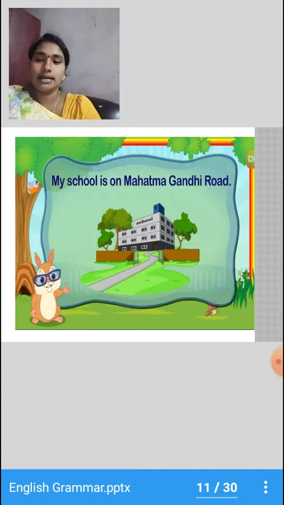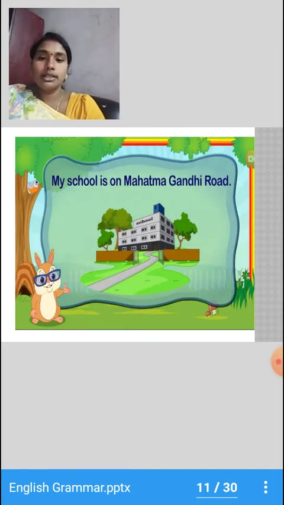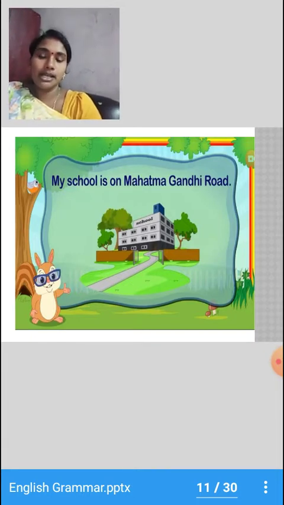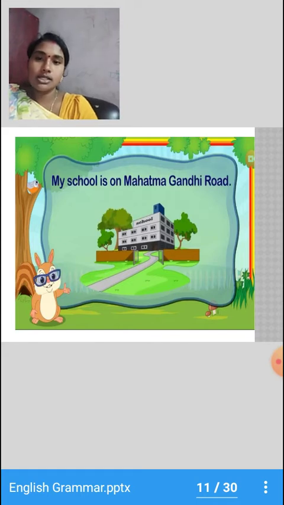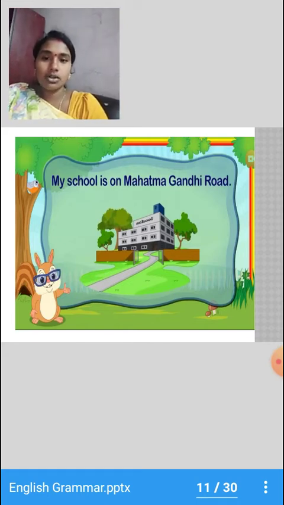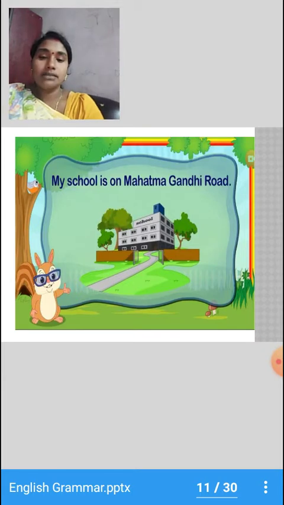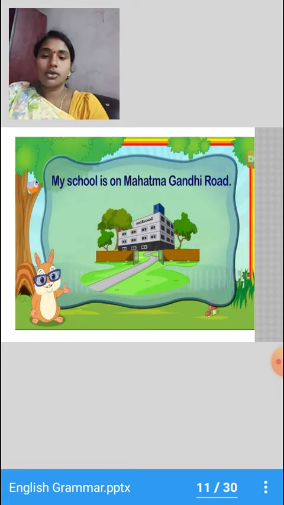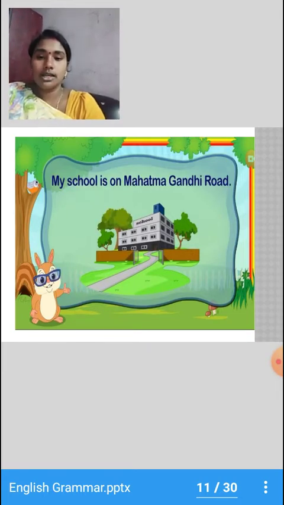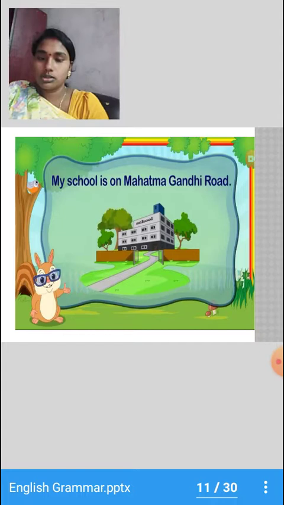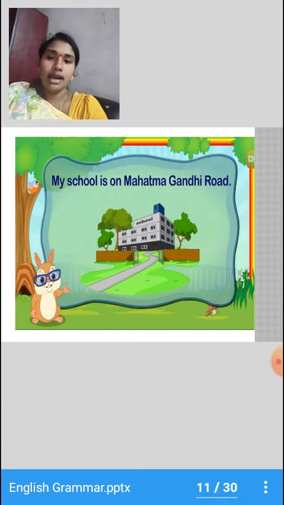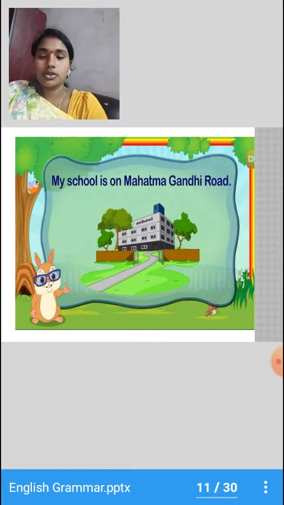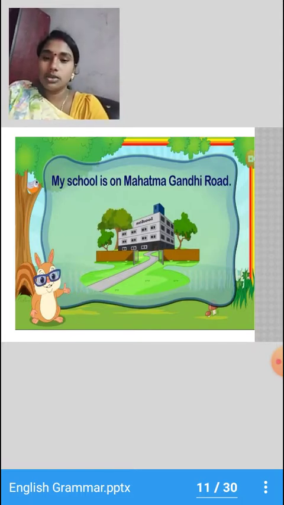Third example: My school is on Mahatma Gandhi Road. Let me repeat: My school is on Mahatma Gandhi Road. Here Mahatma Gandhi Road is the name of a place. So Mahatma Gandhi Road is a proper noun.